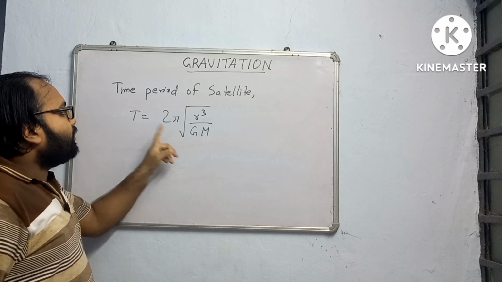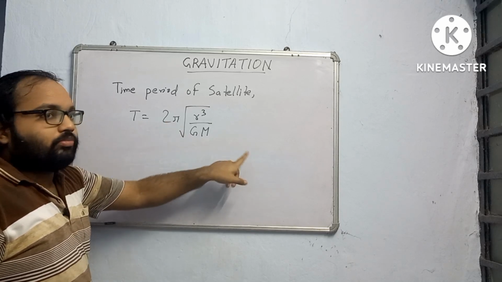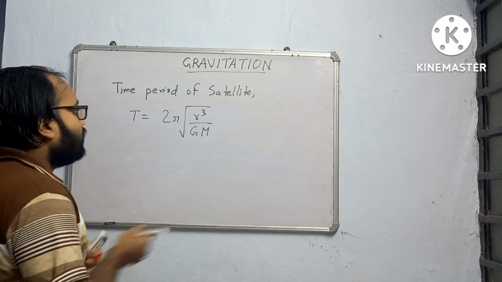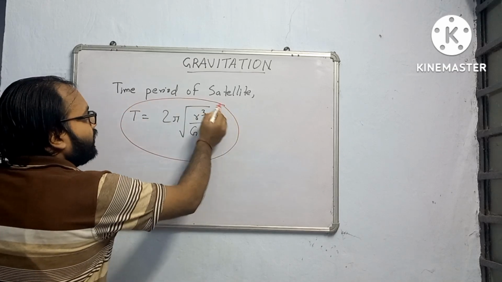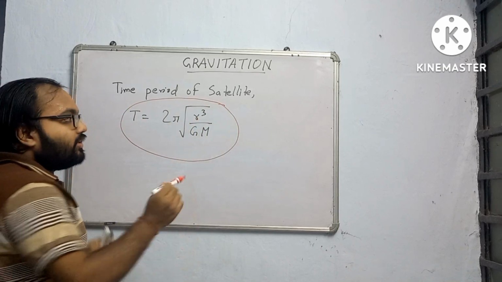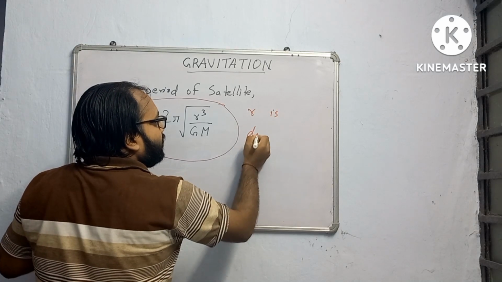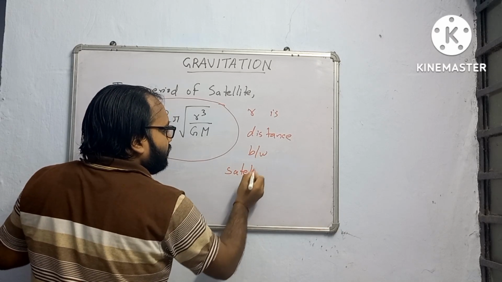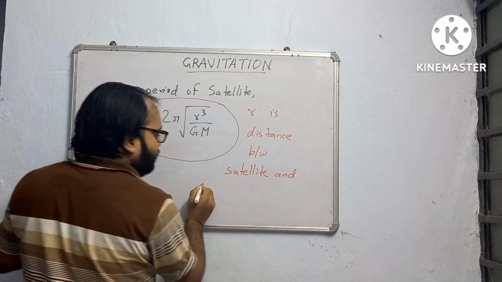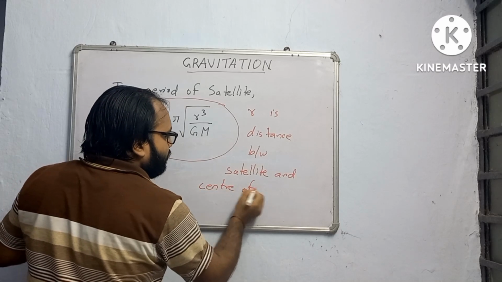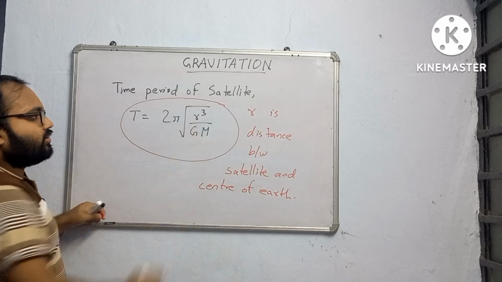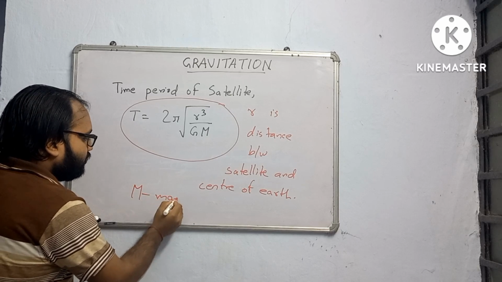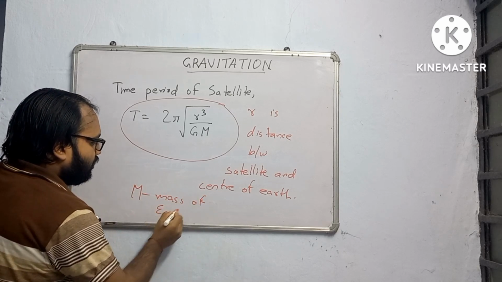Now how to calculate the time period of a satellite? This is for circular motion, the derivation is there. No need to learn the derivation because no time is there and derivation will not help you. So directly remember this formula: time period of satellite is equal to 2π root r cube by GM. Small r is the distance between the satellite and the center of Earth, and M is the mass of Earth.